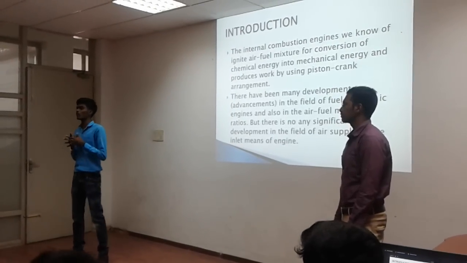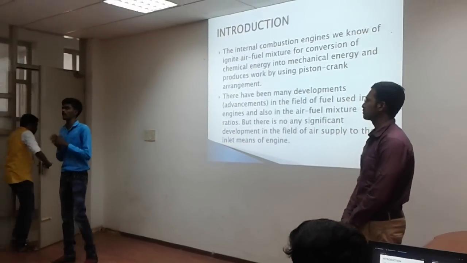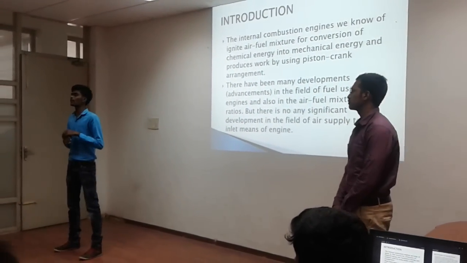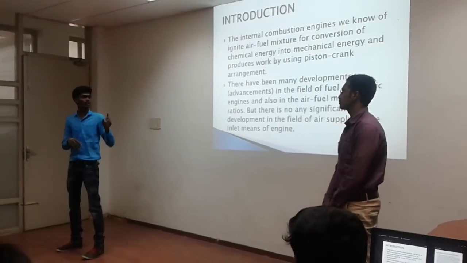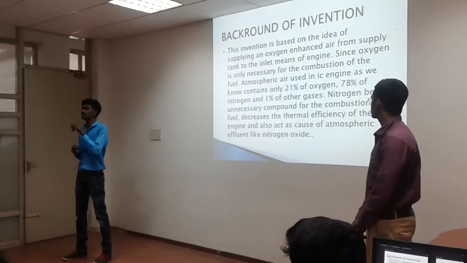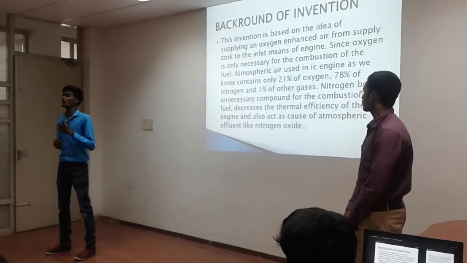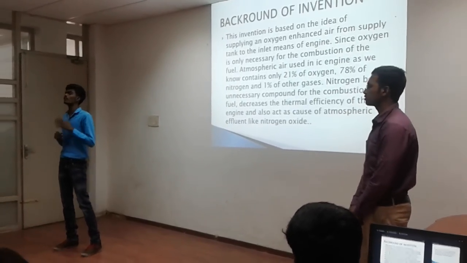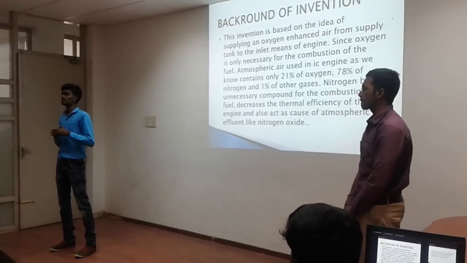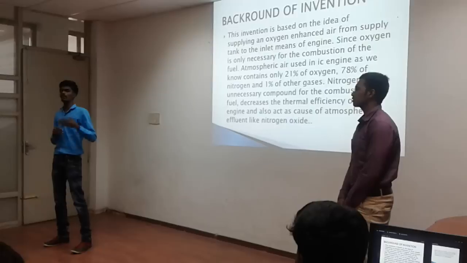Here comes our innovative project, the oxygen concentrated IC engine, which can mix oxygen into the combustion with high thermal efficiency. There are many gases in the atmosphere, but oxygen has only 21% of the place, while 78% is nitrogen and 1% other gases. What is the use of nitrogen towards the combustion rate? We will not neglect the nitrogen, passing it through the oxygen separator, so that our project can supply oxygen towards the combustion.